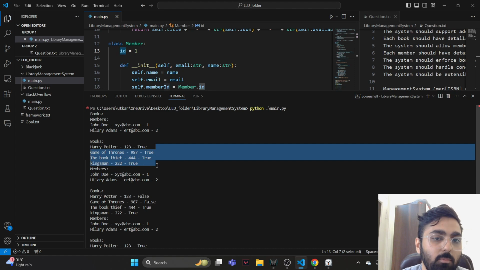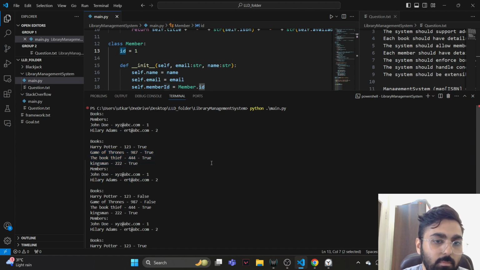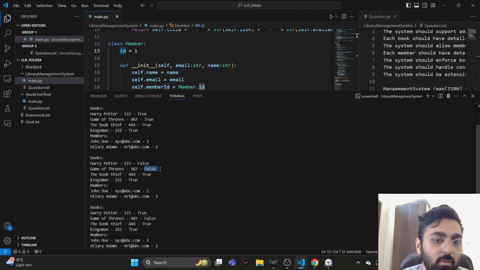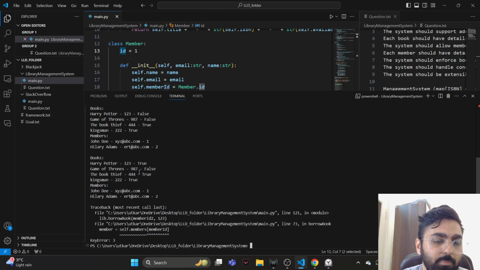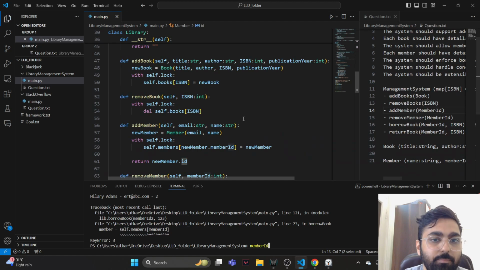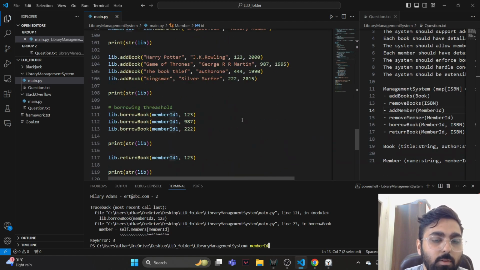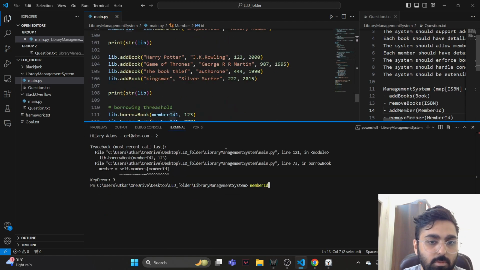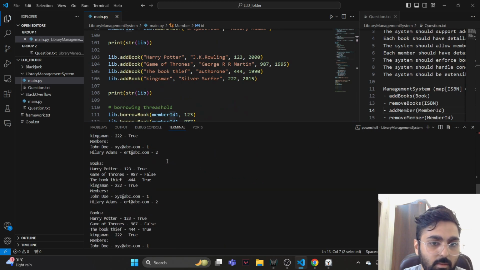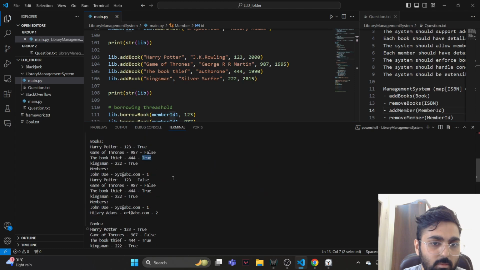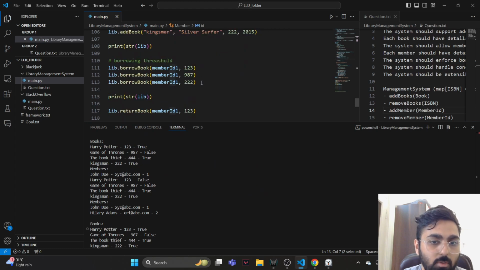Then we have a couple of books. We have the members, and then these two got false. The members are still there. Then we went book is equal to true, false, true. Why did it go true, false, true? One second. What did we do? So after borrowing, we borrowed a bunch of books, right? False, false, true, true.